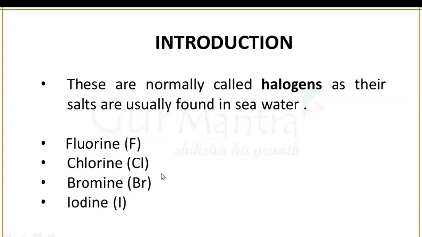And also there is one element, that is astatine, with the representation At. But we will study about 4 elements, that is fluorine, chlorine, bromine and iodine. Halogens come under group number 17.